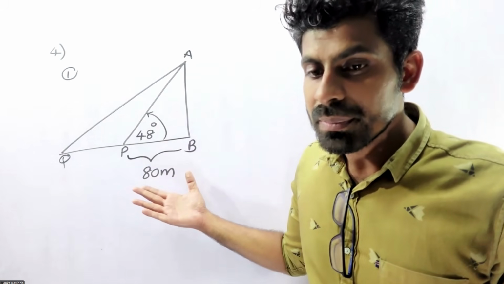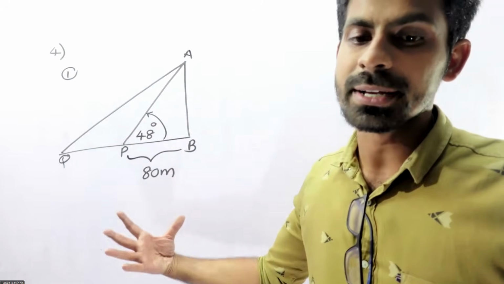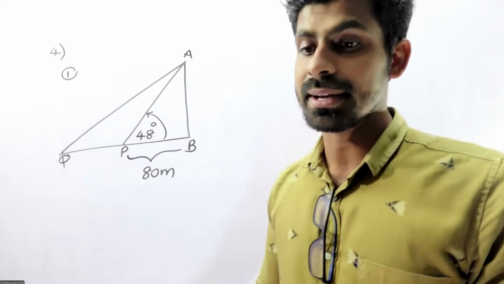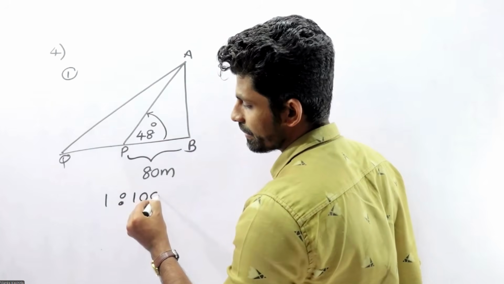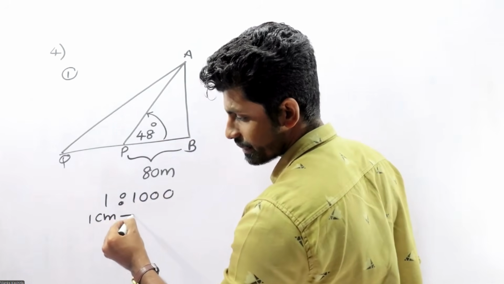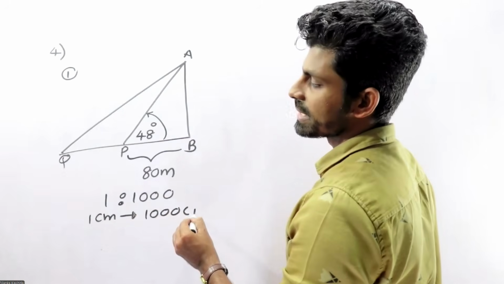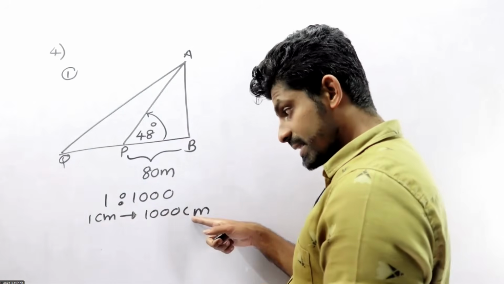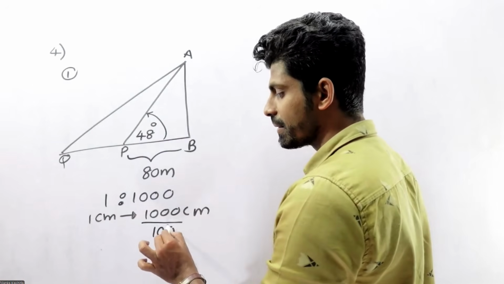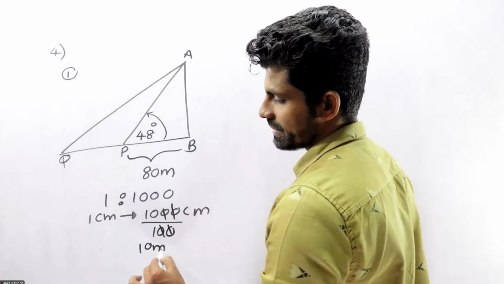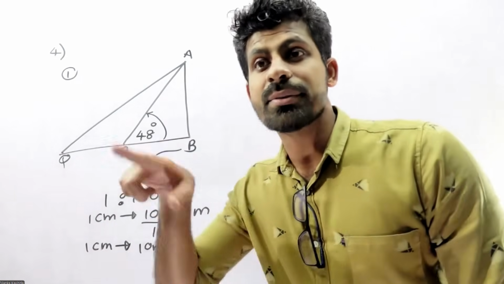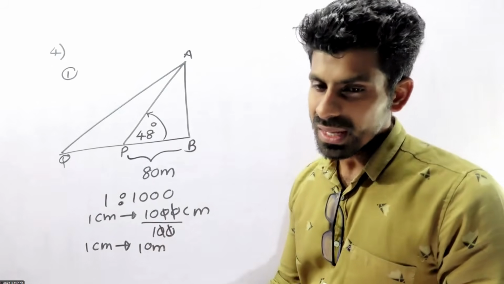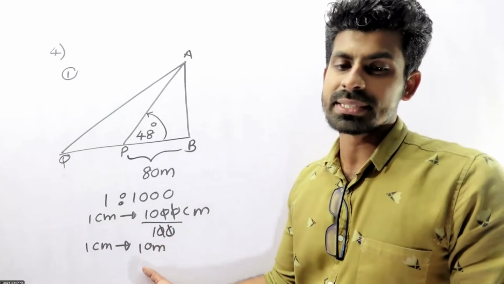Find the actual height of the tower by drawing a scale diagram. The scale is 1 to 1000. So 1 centimeter means 1000 centimeters. 1000 centimeters divided by 100 is 10 meters. That means 1 centimeter equals 10 meters. 10 meters is represented by 1 centimeter.